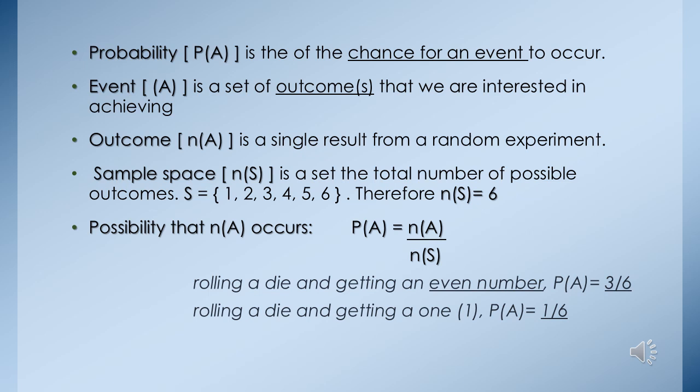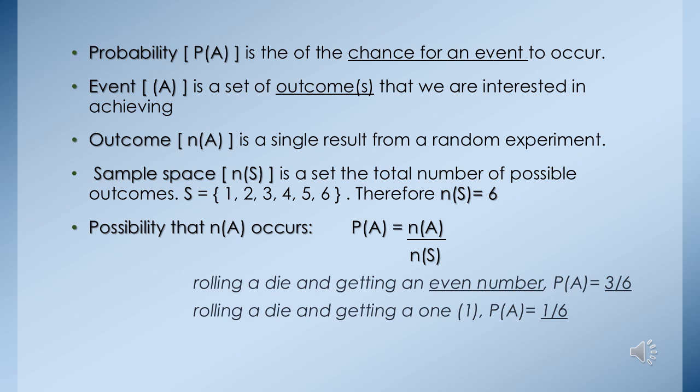It is calculated by that formula, which is NA over NS. NA, as we just said, is the outcome that we want to achieve. Let's say we want to get a number 2 when we are rolling a die. So the probability of getting the number 2 when we are rolling a die, we are just going to say 2 over the sample space, which is 6. Therefore, let's look at the 2 examples below.